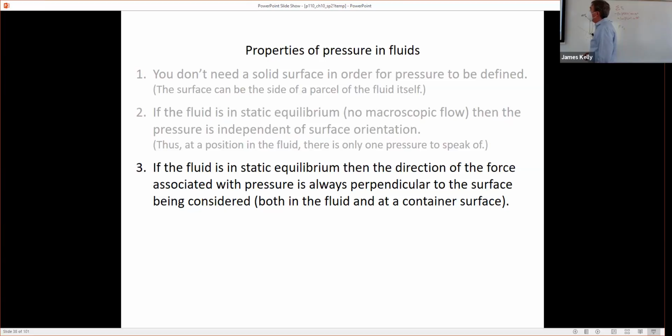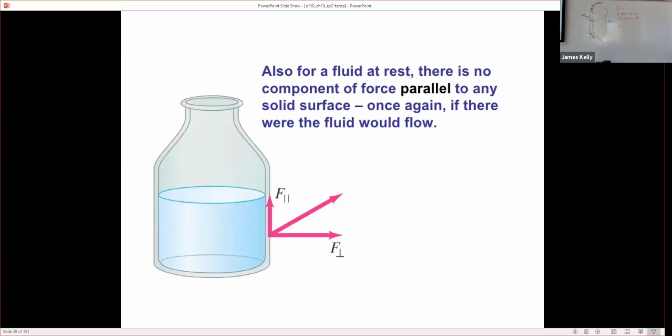Third property, if the fluid's in static equilibrium, then the direction of the force associated with pressure, right? Pressure was defined in terms of a force, and we can think of the force associated with the pressure as perpendicular to the surface being considered. We could think of a water pressure force on the container that's holding the water, but also on adjacent bits of water if we're in the middle of the fluid. So let's try to see a nice picture about how to easily visualize that.